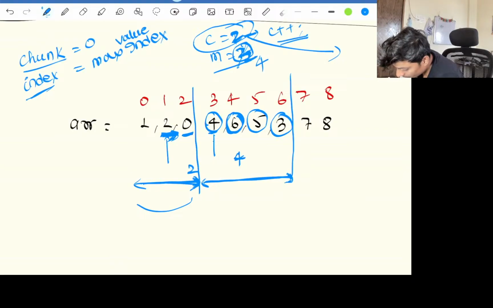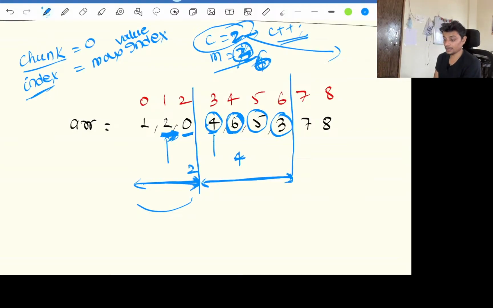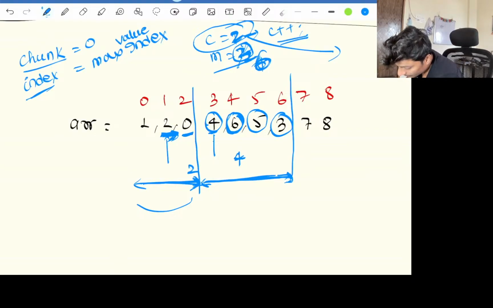Now if we again move and cross our maximum chunk index, that was 6 earlier, because we said we need this chunk till 6, then our next step is to make the maximum index 7. Once we make this 7, is it enforcing something? No.